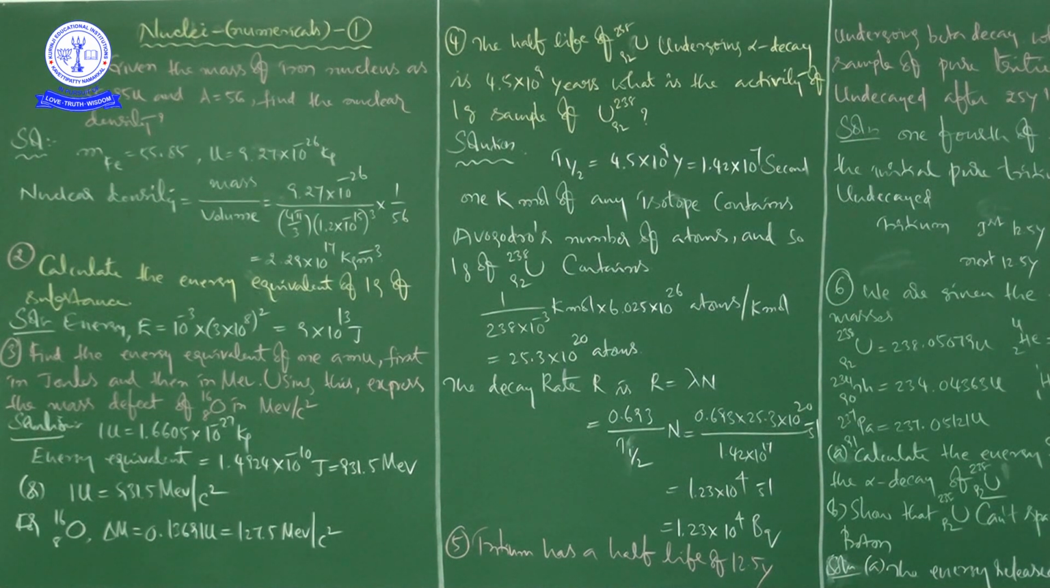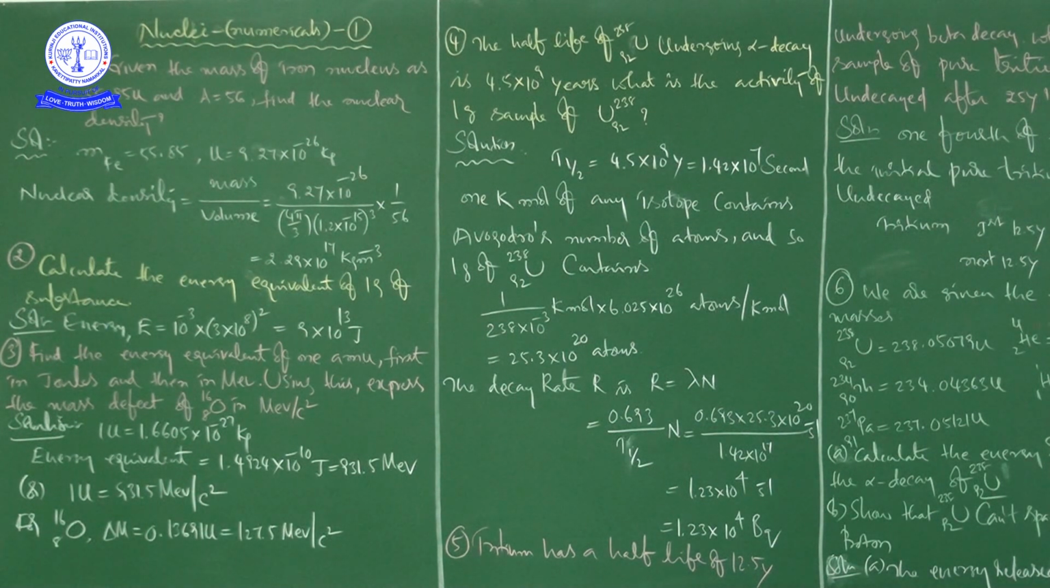1.6605 into 10 to the power of minus 27 kg, kilogram. Afterwards, if you observe carefully, he is asking to find the energy equivalent. To convert this value into energy, you have to multiply with c square. That's E is equal to mc square.